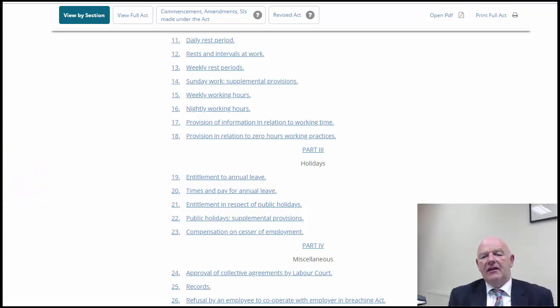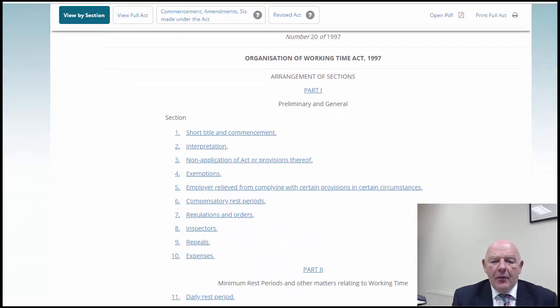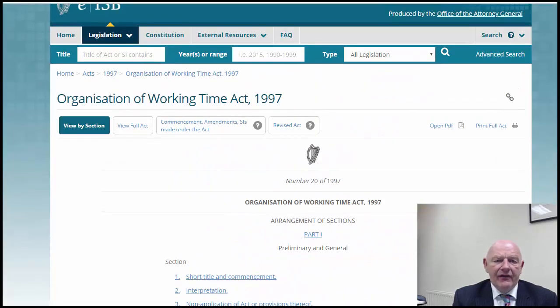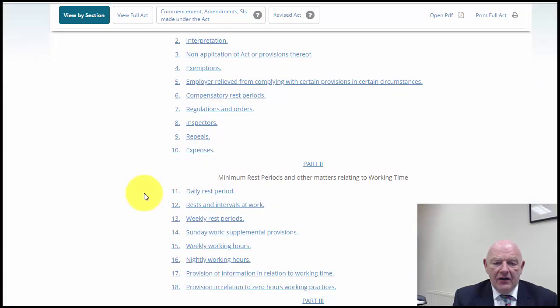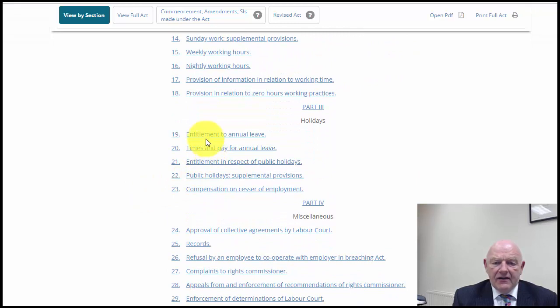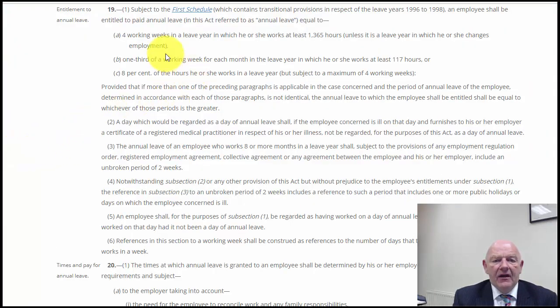And the holiday entitlement, annual leave, is something that comes up quite a bit in terms of disputes between employer and employee. But there's something I want to show you in terms of having a look at the acts yourself, and what you need to be very, very careful about. This is the Organisation of Working Time Act 1997. If we go down and take a look at section 19, it gives the entitlement to annual leave. So this is the holiday entitlement, and you can see here, subject to the first schedule, it sets out the various aspects of calculating the annual leave.